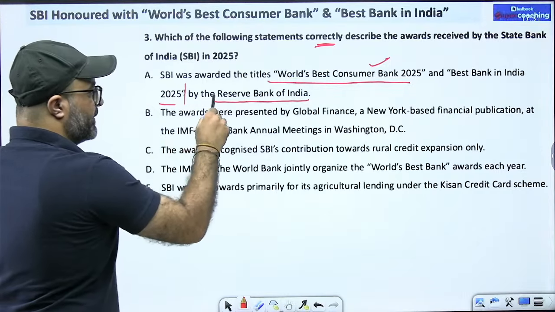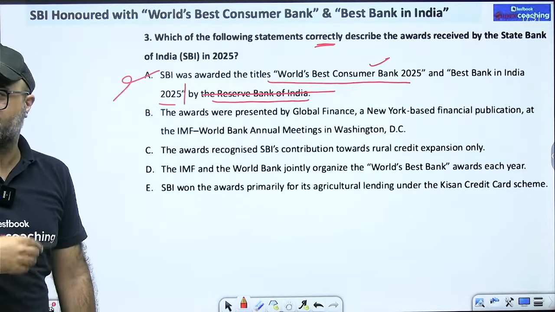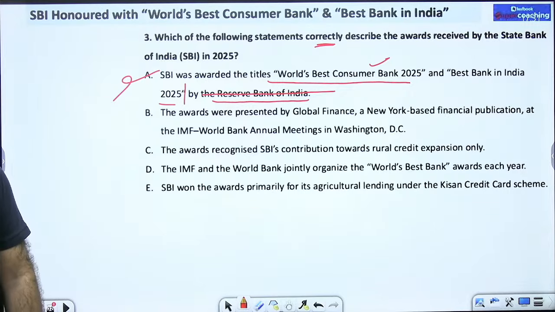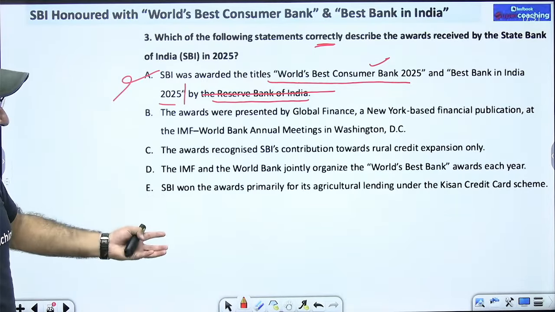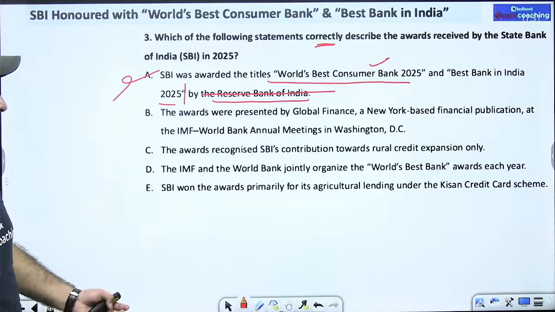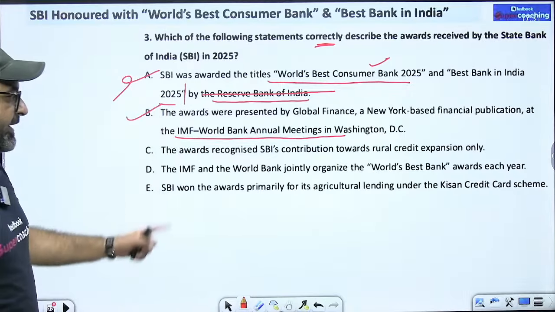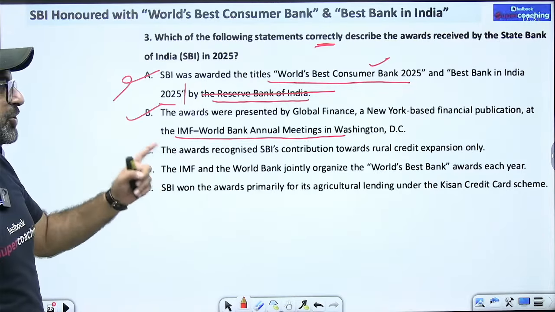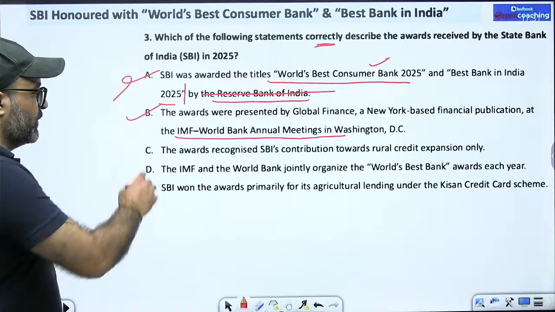Sir, यहाँ तक ठीक था, but this award is not given by Reserve Bank of India. It is given by Global Finance, which means A statement is wrong. Moving on to the next one. The awards were presented by Global Finance, a New York-based financial publication, at the IMF World Bank annual meeting in Washington, D.C. That is correct. The award recognized SBI's contribution towards rural credit expansion only. Only word आ गया तो गलत हो गया.